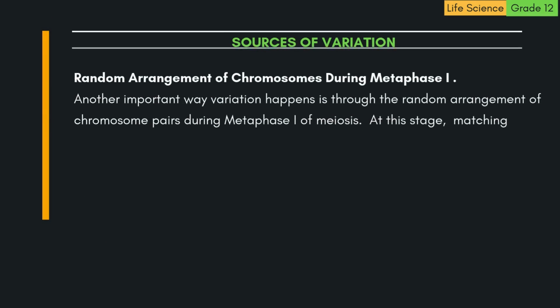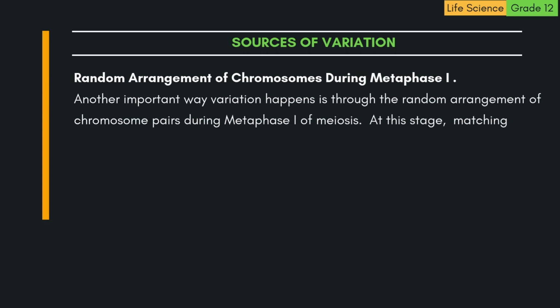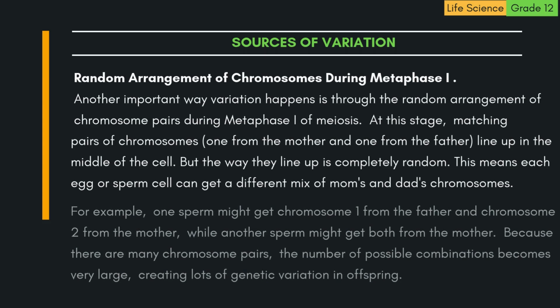B. Random arrangement of chromosomes during metaphase 1. Another important way variation happens is through the random arrangement of chromosome pairs during metaphase 1 of meiosis. At this stage, matching pairs of chromosomes, one from the mother and one from the father, line up in the middle of the cell. But the way they line up is completely random. This means each egg or sperm cell can get a different mix of mom's and dad's chromosomes.